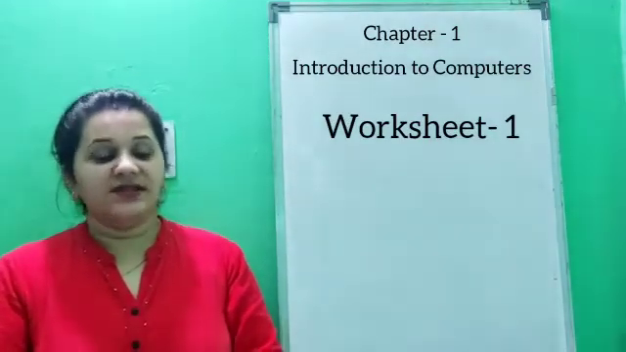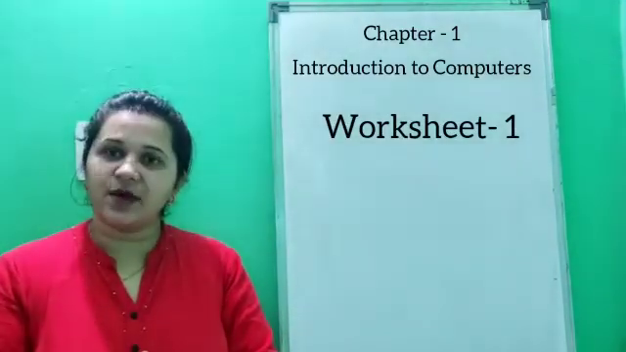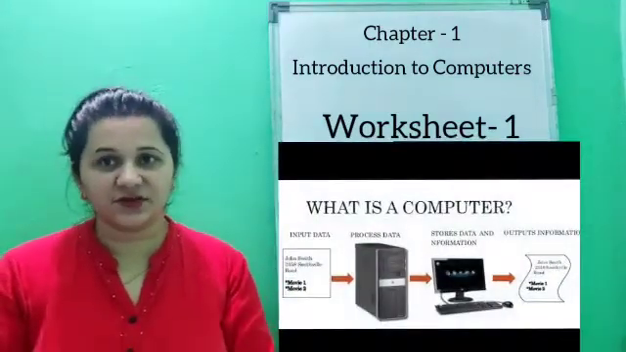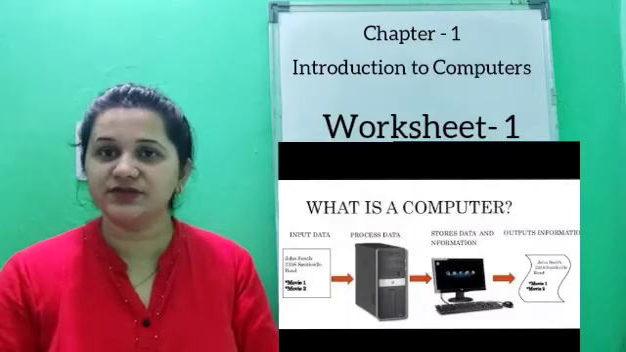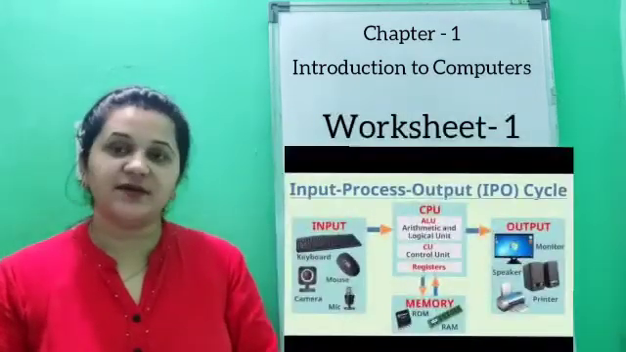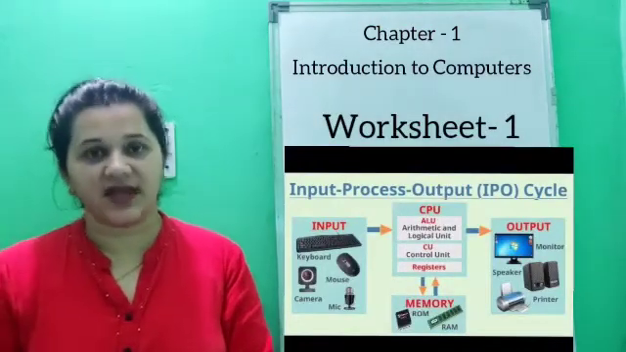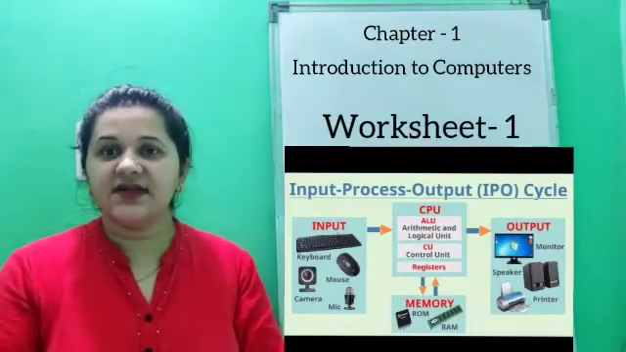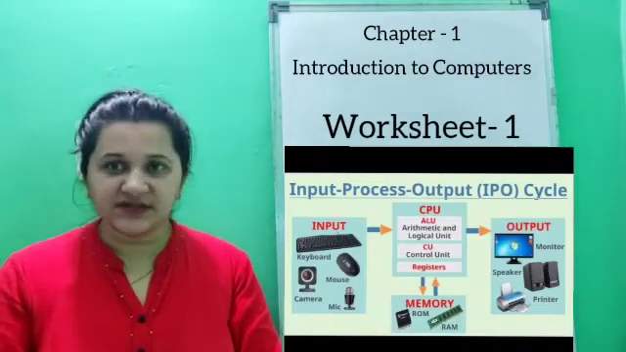See children, now in this chapter we have studied about what? Yes, about what is a computer. The computer is an electronic machine, it works on the instructions given by the user. Then we have studied about the various functions. The main functions of a computer are taking the input, meaning entering the data, then processing the data and then giving the result.